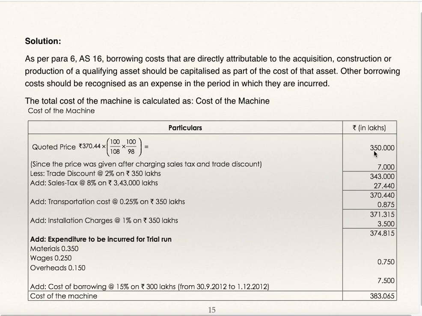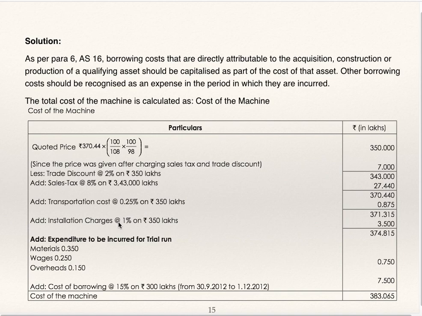Quoted price is 350. Trade discount is 2% of 350 which is to be deducted. Net figure after deducting trade discount is 343. Sales tax is 8% on 343 which is 27.44. Sales tax is to be added.